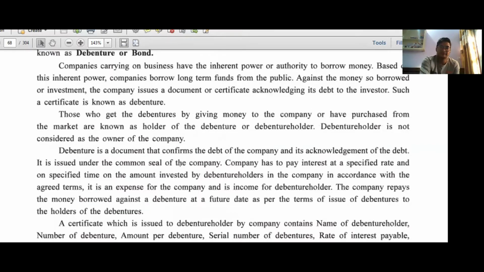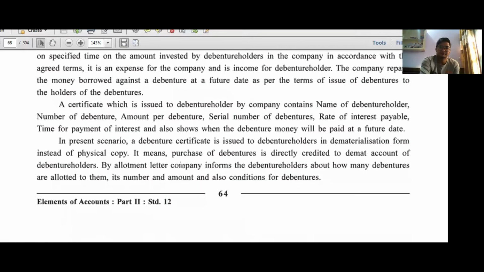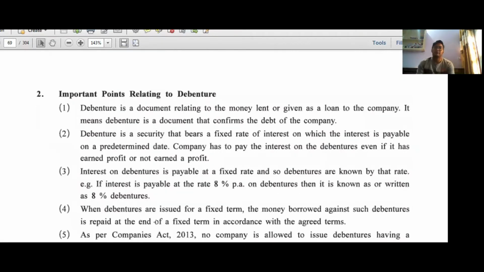Next. Yes, important aspects. What are the important aspects? Debenture is a document related to money lent or given as a loan. Means here it works as money lent, like a loan.